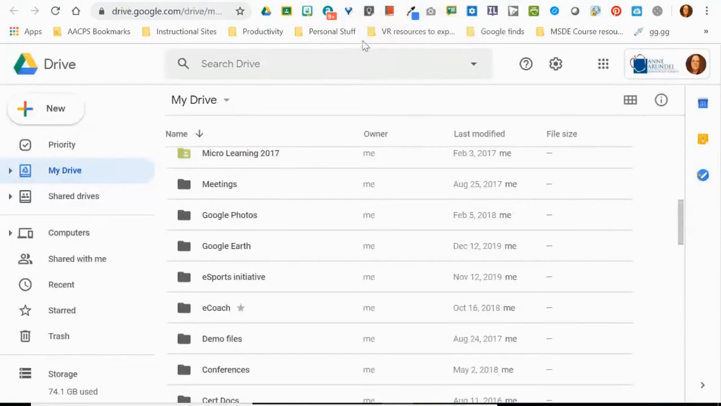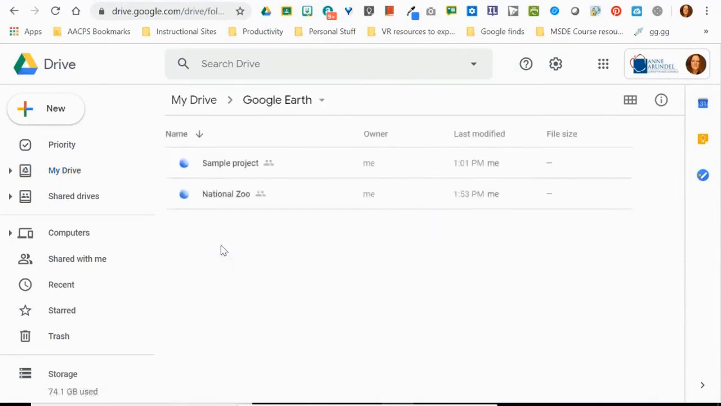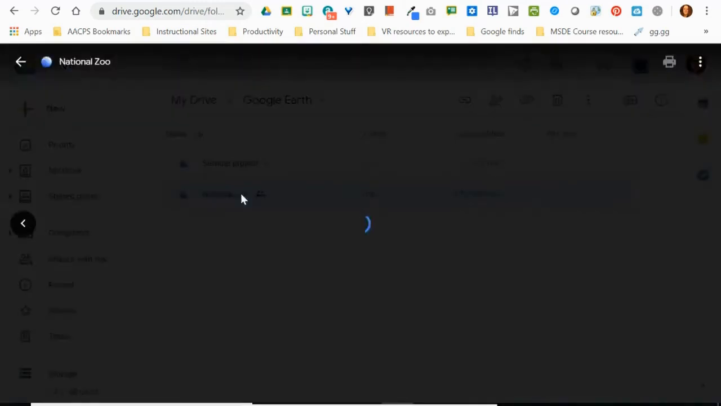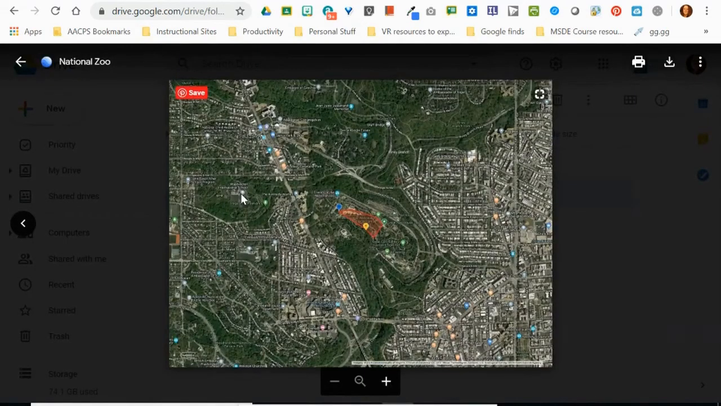However, everything that you create in the new Google Earth projects goes to your Google Drive. So the first time you click to create a project, it's going to create a folder for you in Google Drive called Google Earth. When you open this folder, every project that you have created will be here in your Google Earth folder. Now, here's where it gets a little bit funny. If I double click on one of these to open it, it doesn't actually open in Google Earth. What it does is open this picture of the project that I created.